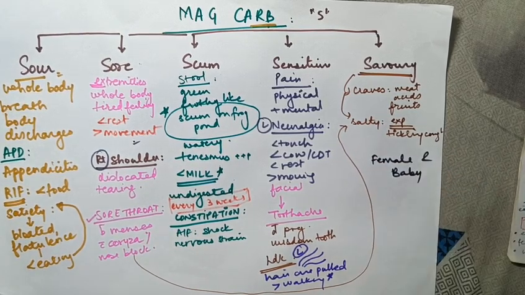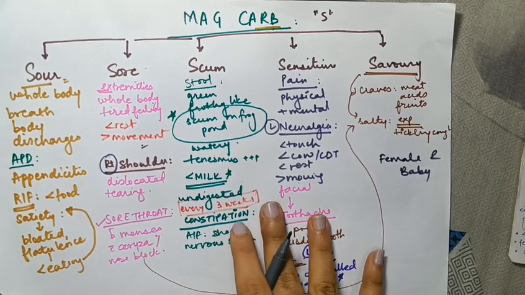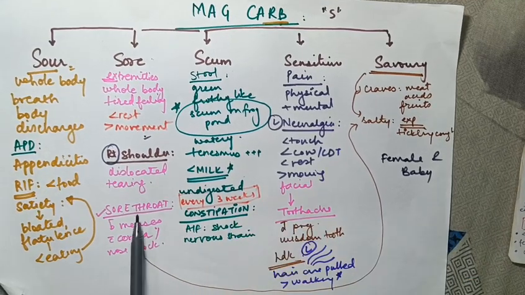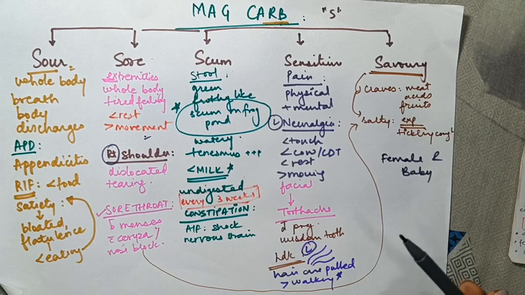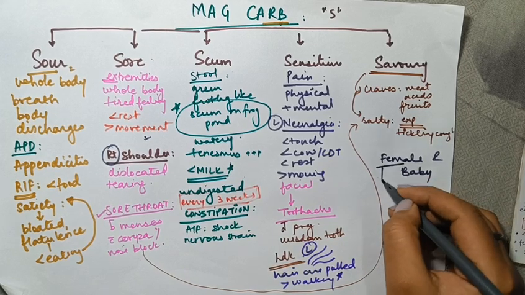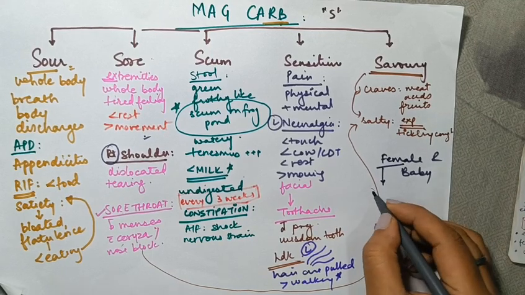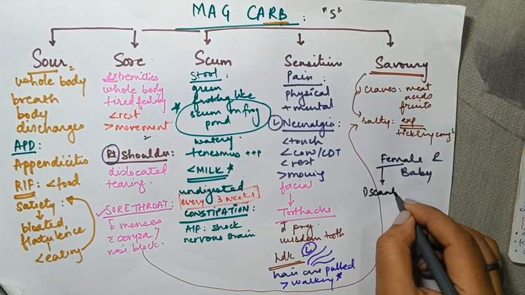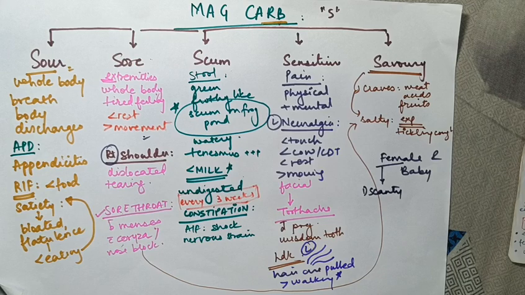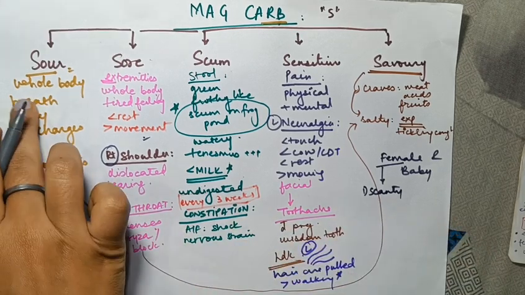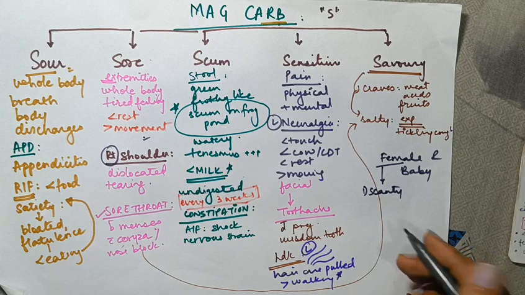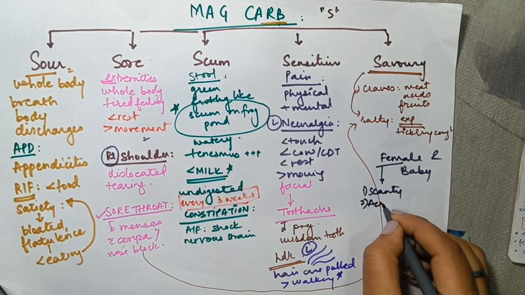Since we mentioned that this drug can be given to females for sore throat before menses, toothache during pregnancies, there are obviously going to be other symptoms about female which are related to menses. Menses are, A, scanty. You won't prescribe Mag carb for somebody who has profuse flow. Then sourness translates here to acidic, which is acrid.